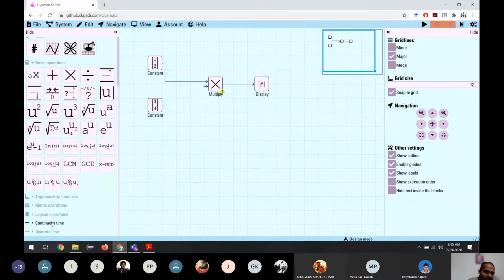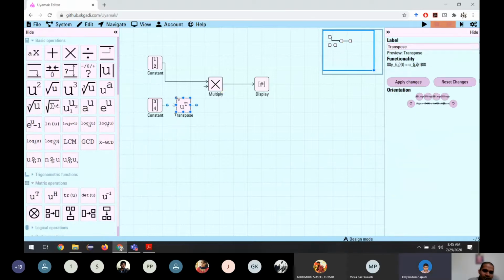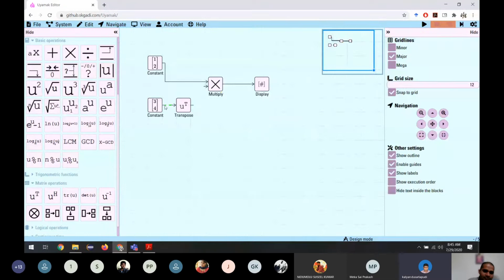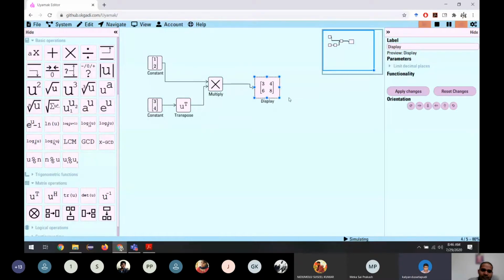So you can say transpose, go to matrix operation, transpose it, multiply. Now it is a 2 by 1 matrix multiplied by a 1 by 2 matrix. So the answer should be a 2 by 2 matrix. Yes, correct. So you can connect any block to any block, but make sure the matrices are compatible throughout.